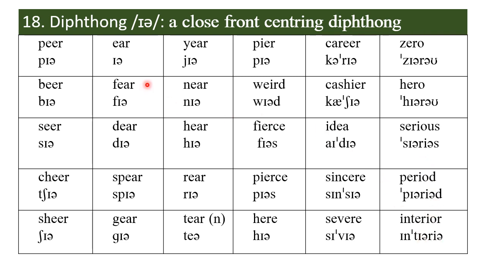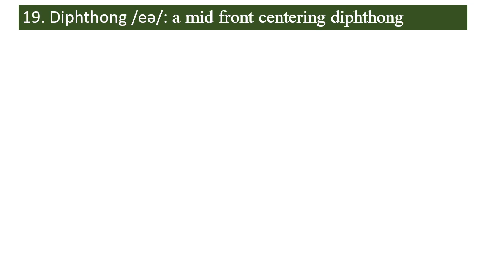This is diphthong number 6, vowel number 18, a closed front centering diphthong. The next diphthong is air. Vowel 19 is the diphthong air. It's a mid-front centering diphthong.